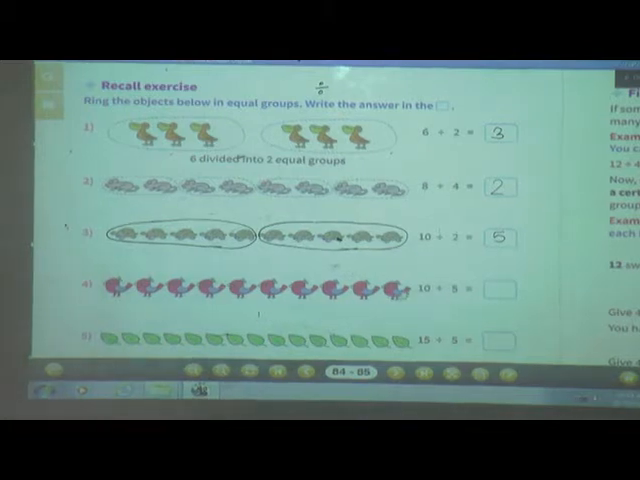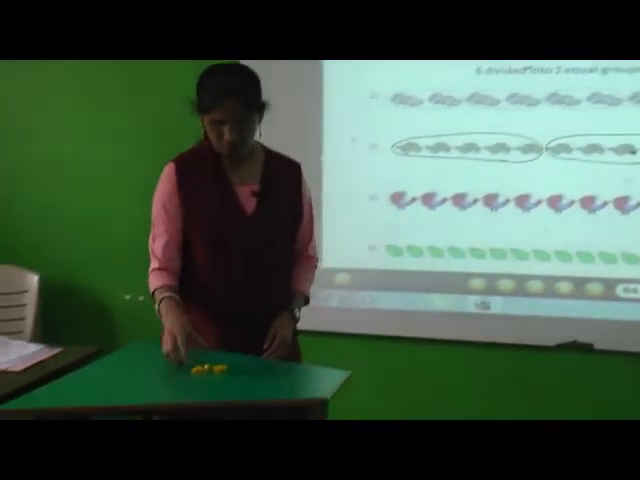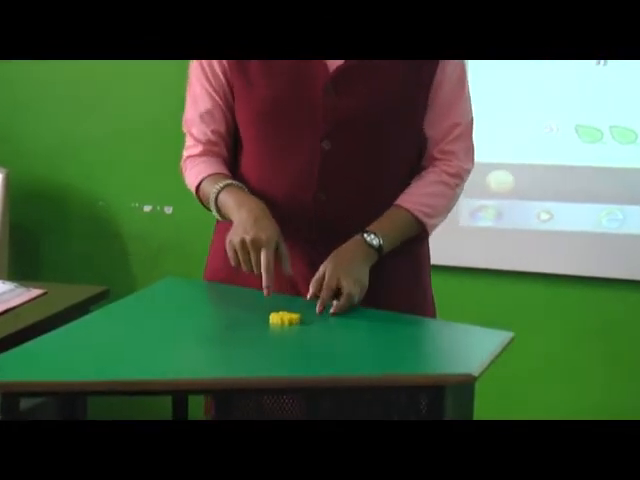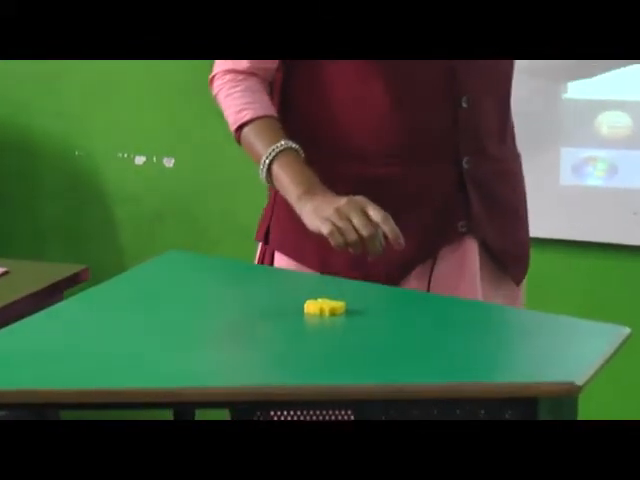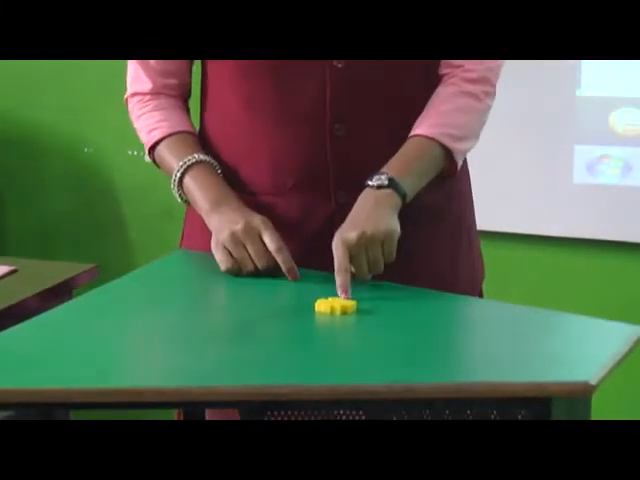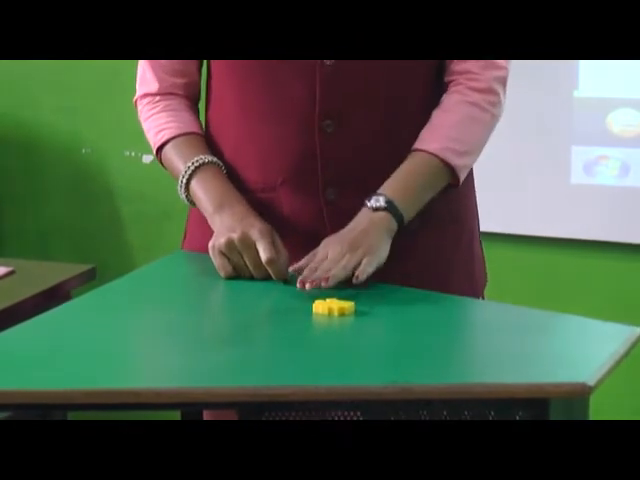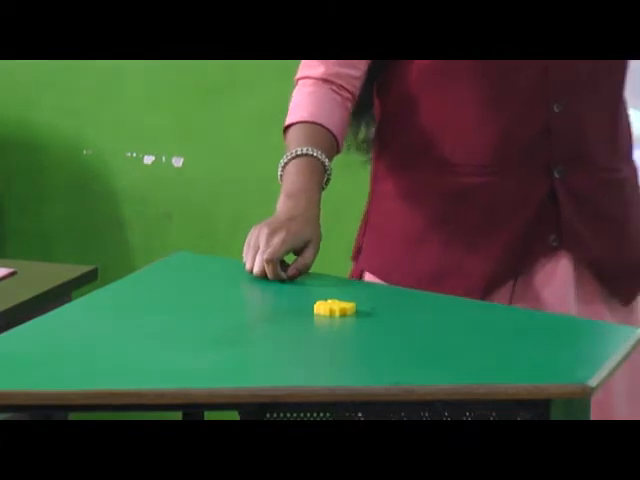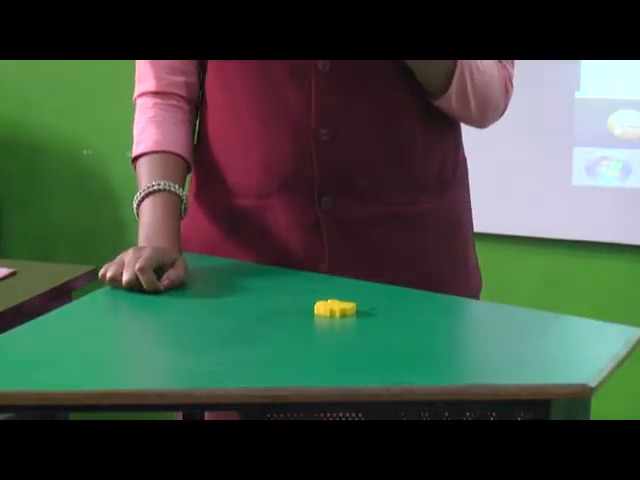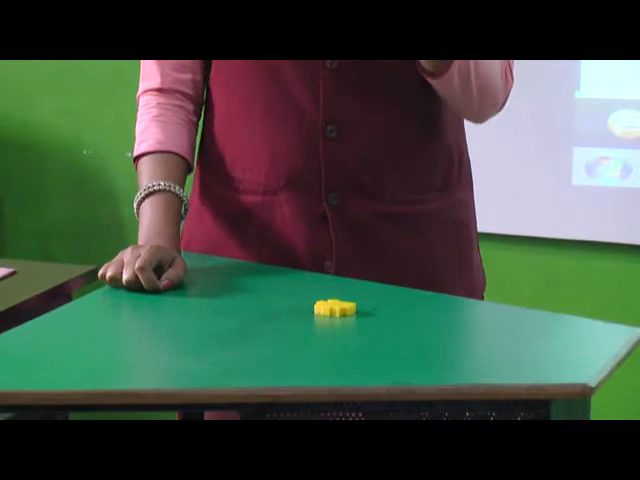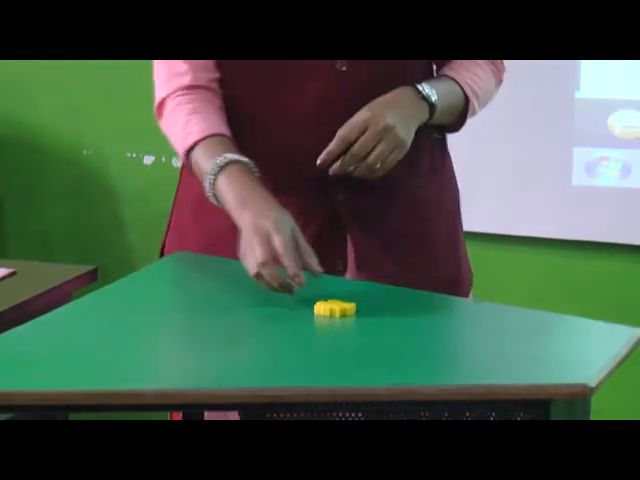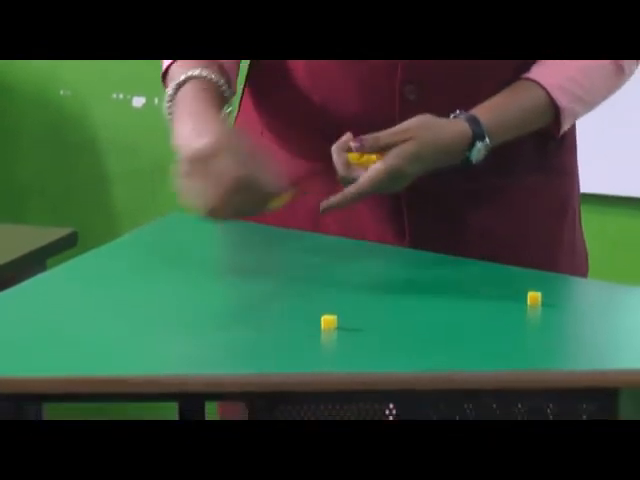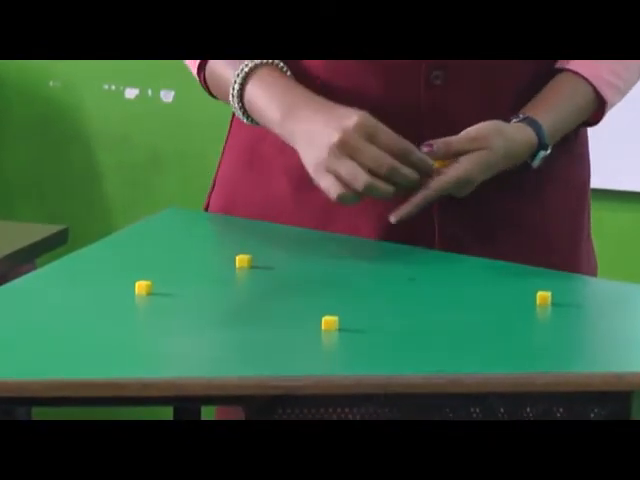Again we will do the same activity here. Instead of birds, we will take cubes. Now here 10 cubes are there. Why? Because here 10 birds are there. So we will take 10 cubes. Now these 10 cubes we have to divide into 5 equal parts. How many groups do we have to make? 5 equal groups. So we will make 5 equal groups. 1, 2, 3, 4 and 5.